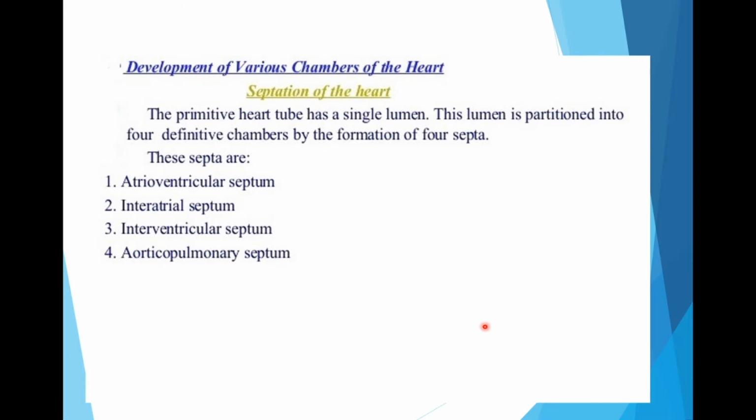Then septation of the heart takes place, that is, the lumen of the heart, which is initially single, partitions into four definitive chambers by the four septa. These septa are the atrioventricular septum, interatrial septum, interventricular septum and the aorticopulmonary septum.